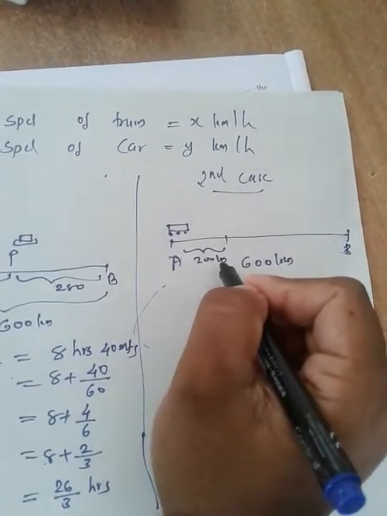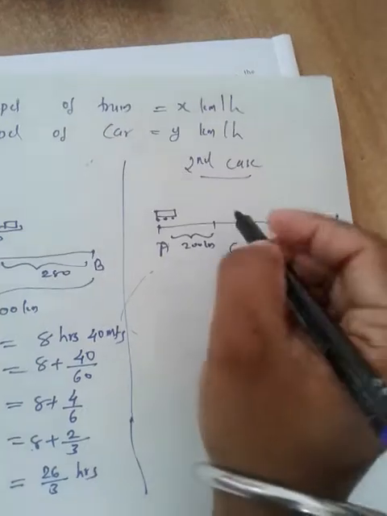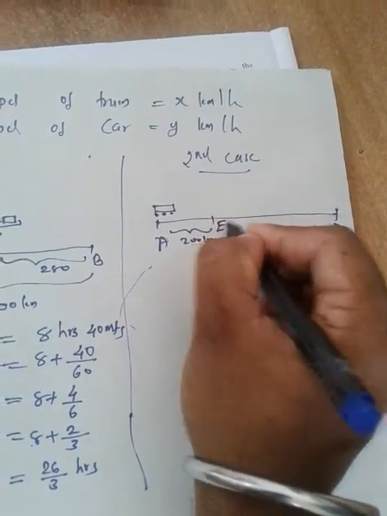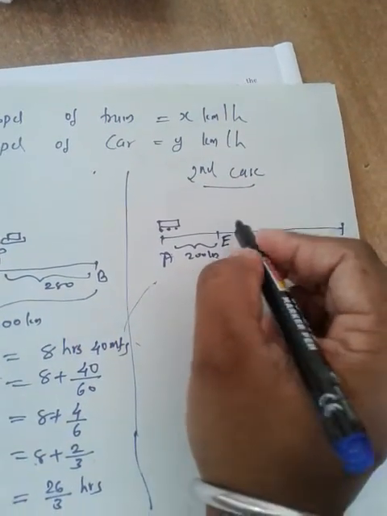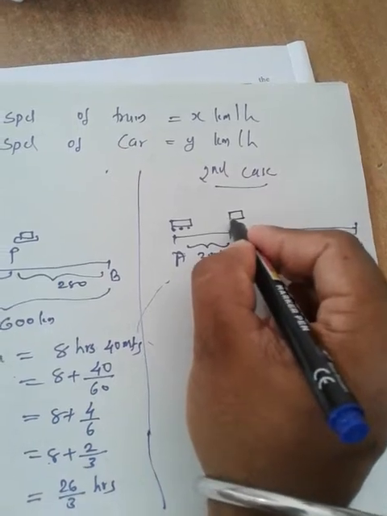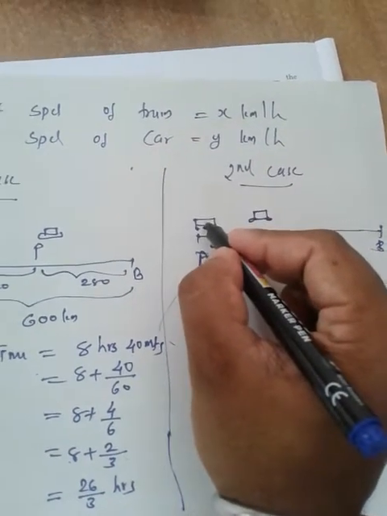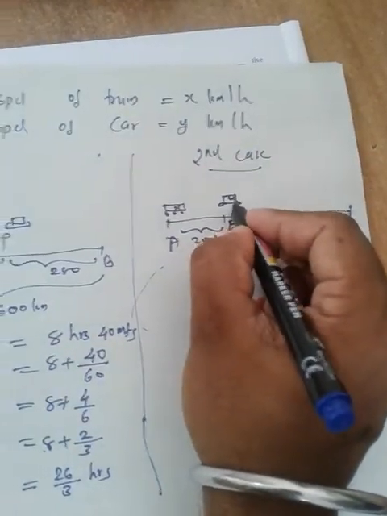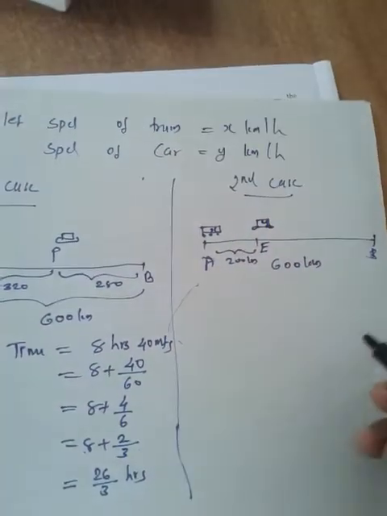He traveled 200 kilometers by train and reached some railway station E, then came out of the train and used a taxi now. Train speed is x and taxi speed is y. We already mentioned that above.